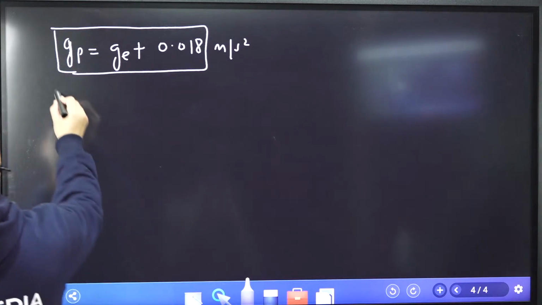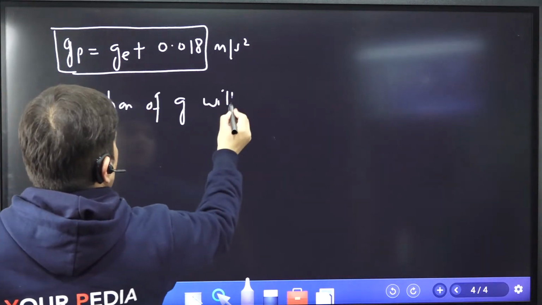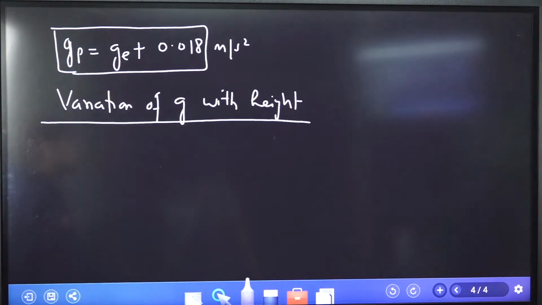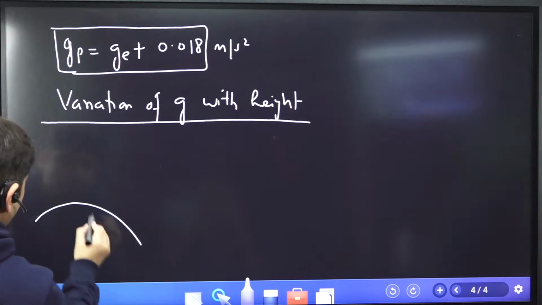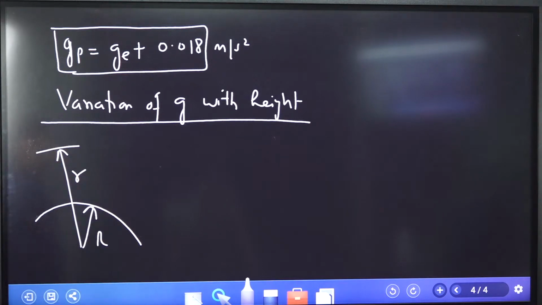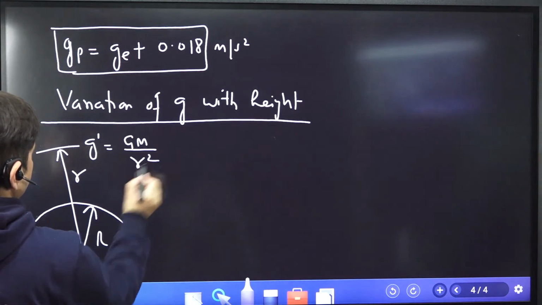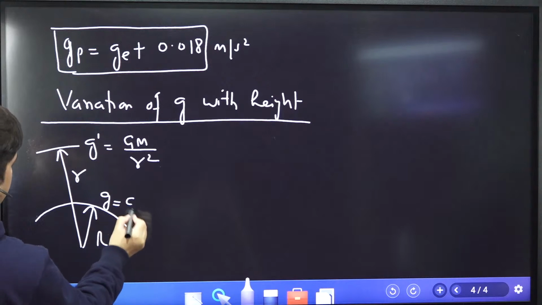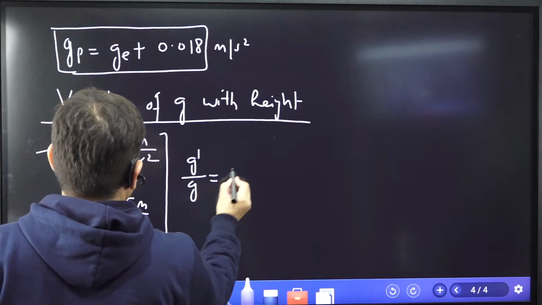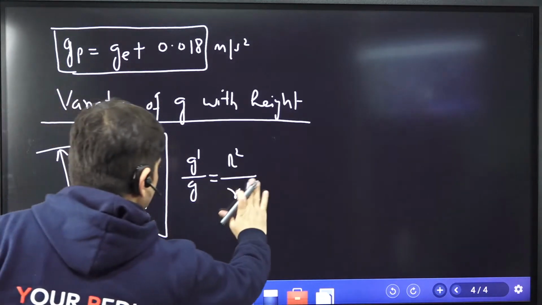Now second is variation of g with height. These two relations are very, very important. Variation of g with height. Now this is the surface of earth, radius is R. I give you a point which is r distance from the center of earth. Can you calculate what is g here? Yes, this is GM over r square. What about g on the surface? It is GM over R square. So can you tell me the relation between the two? Yes, g dash by g is equal to R square over r square.